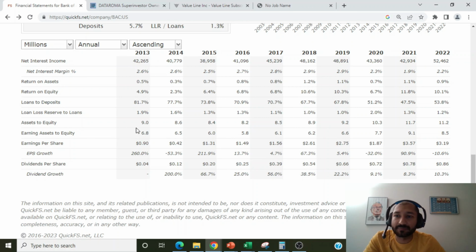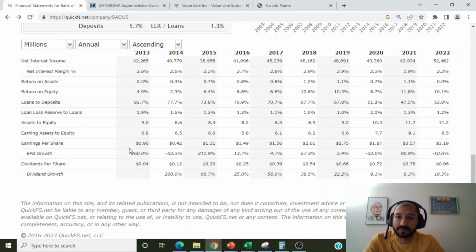Back in 2013, the company's asset to equity was at 9.0, and for the year 2022, it's at 11.2. Over the past 10 years, the company's asset to equity ratio has slowly trended up. JP Morgan's asset to equity was at 12.5, and Citigroup's asset to equity is at 12.0. So Bank of America's asset to equity ratio is fairly in line with its competitors.